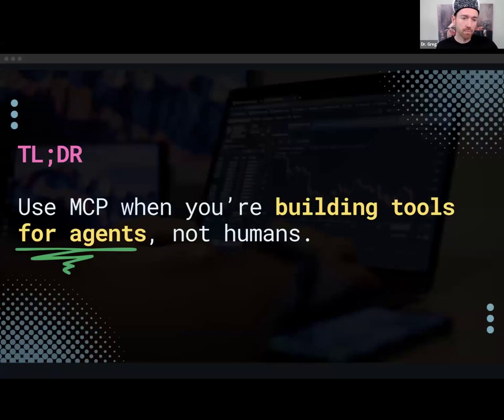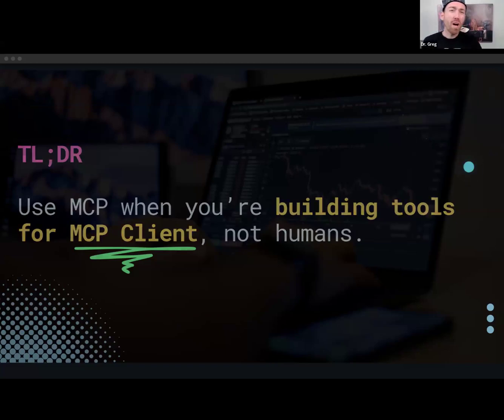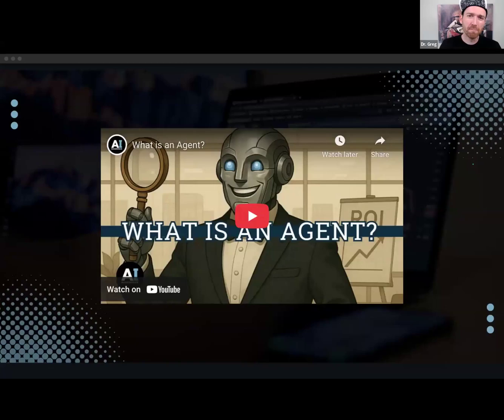Here's the too long, don't read on MCP. We should use MCP when we're building tools for agents, not humans. We might just say, actually, when we're building tools for MCP clients, something like Claude Code, for instance. Is that an agent? Arguable. In fact, what is an agent?